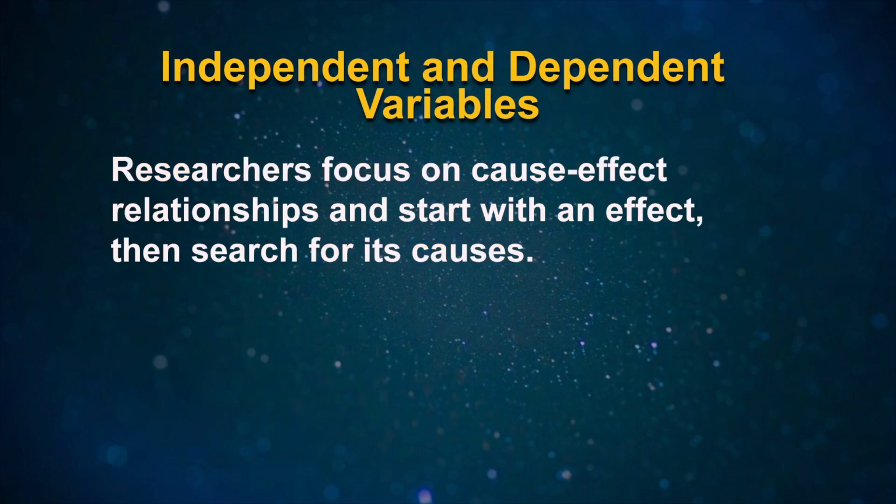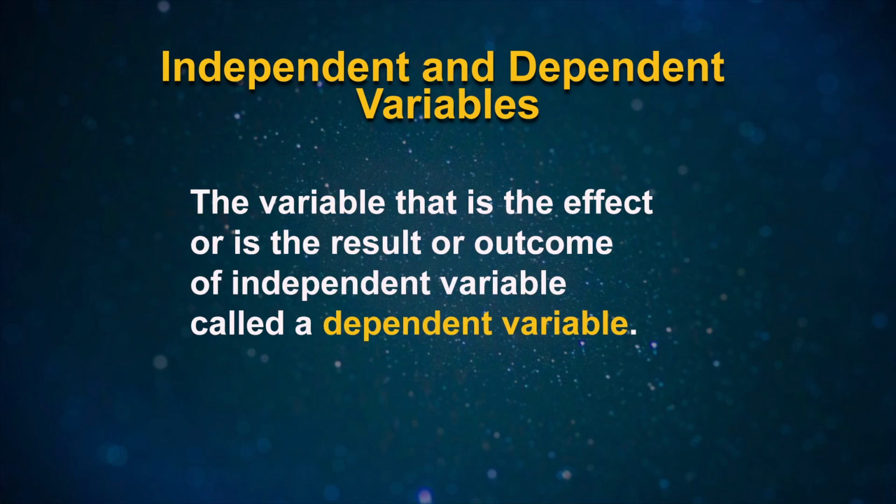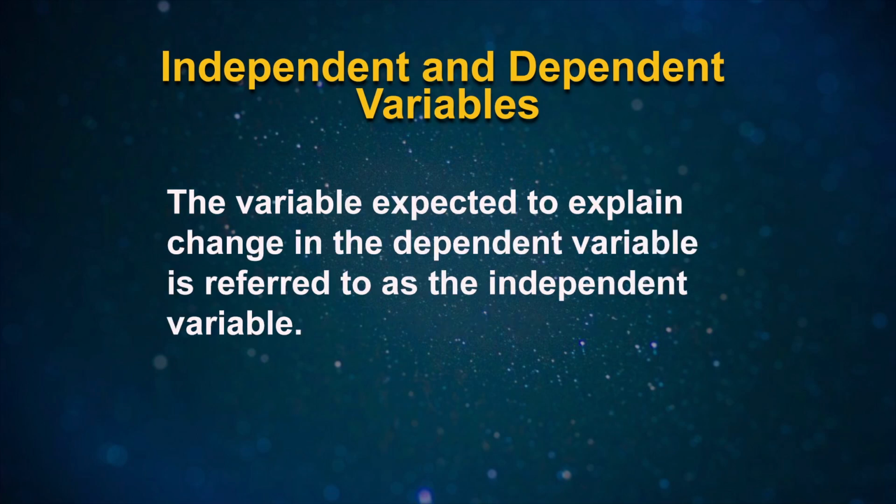Usually, researchers focus on cause-effect relationships and start with an effect, then search for its causes. Thus, the variable which represents the cause is termed the independent variable. The variable that is the effect or the result or outcome of independent variables is called a dependent variable. As such, the variable expected to explain change in the dependent variable is referred to as the independent variable.